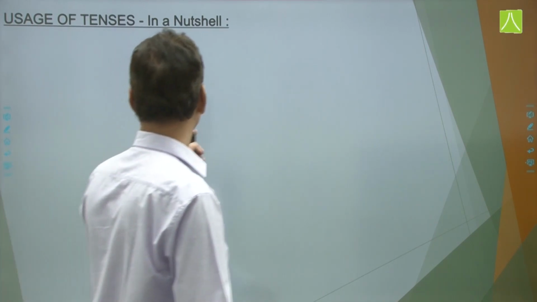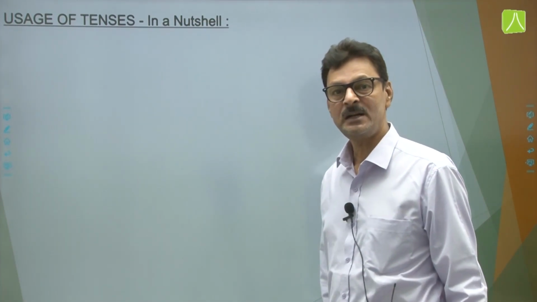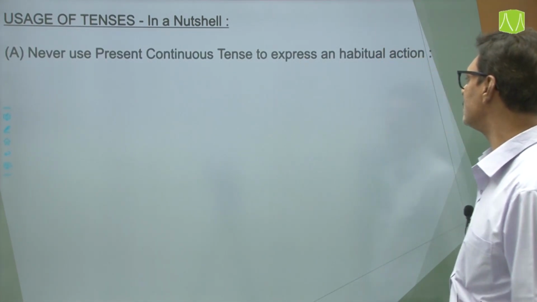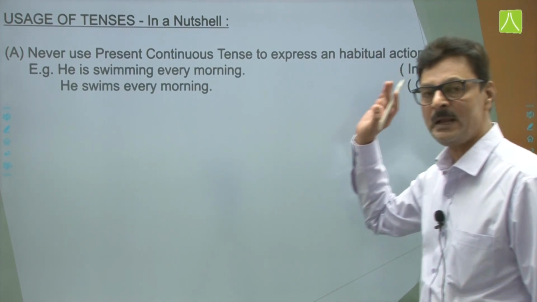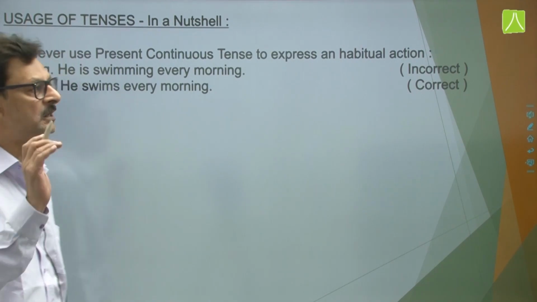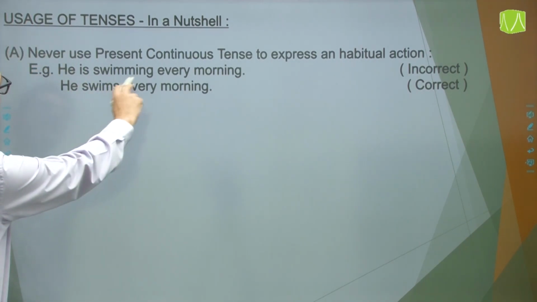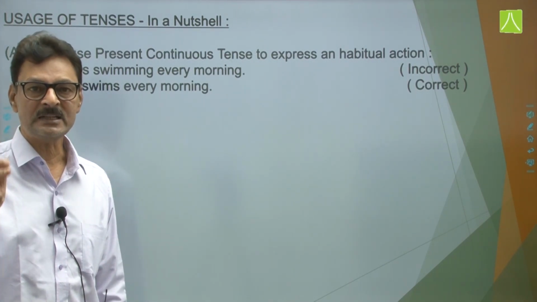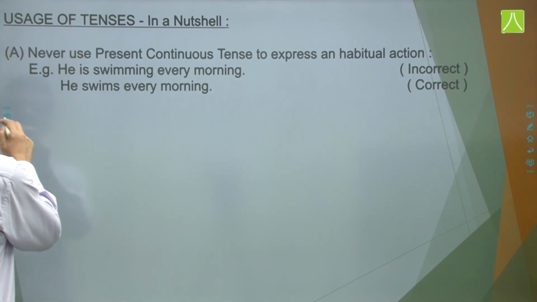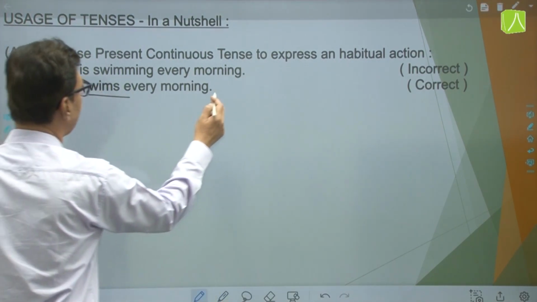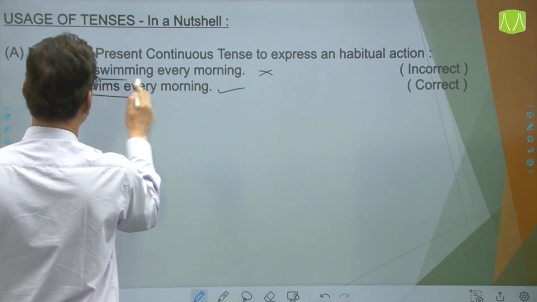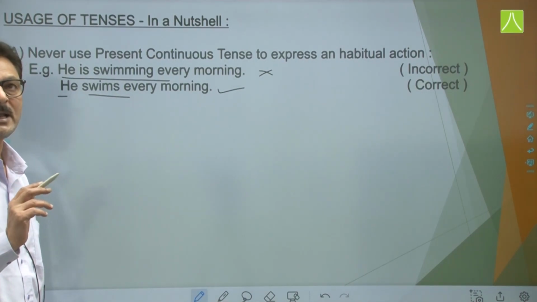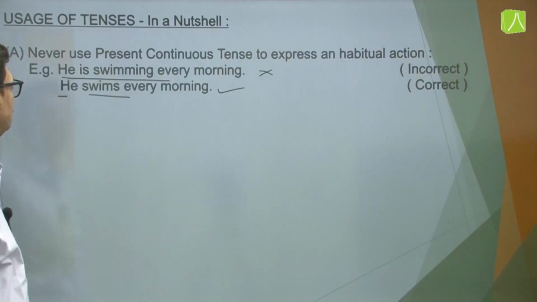And finally, the usage of tense in a nutshell. Some rules जो आपको ध्यान रखना है, very important. Never use present continuous tense to express an habitual action. कोई habitual action के लिए never use present continuous tense. For example, he is swimming every morning. वो रोज सुबह swimming कर रहा है is an incorrect usage. For habitual actions, we always use present simple tense. So he swims every morning, that is correct, and this becomes incorrect. We cannot use present continuous tense to show habitual actions. Please keep a note of this important rule.